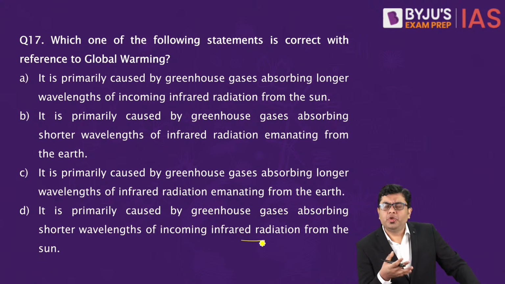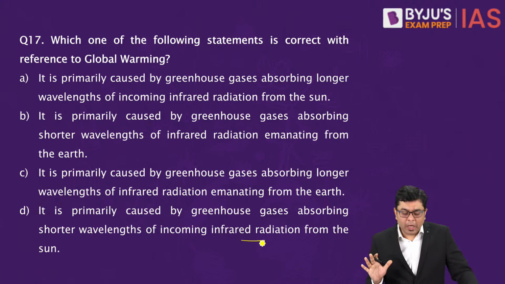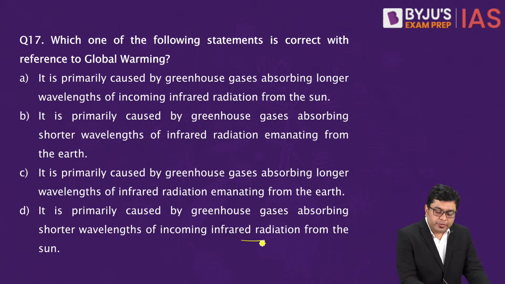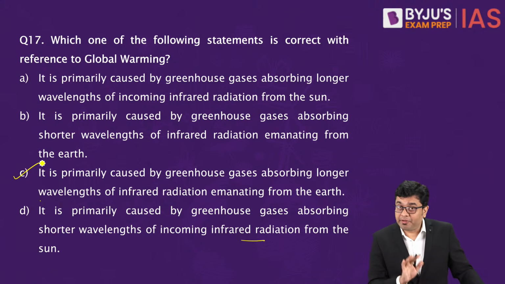In general, you have to understand why the greenhouse effect happens. If you are clear on that, this question is very simple to solve. Here, the correct statement is going to be C. Now, what is the fundamental behind it?